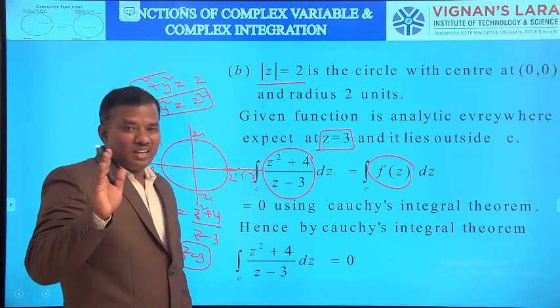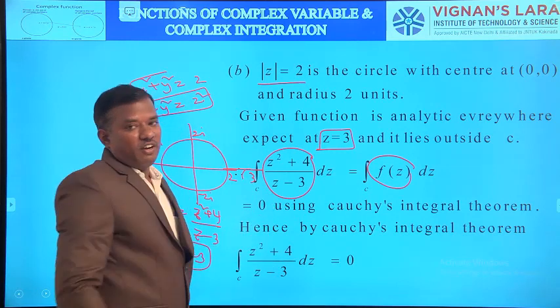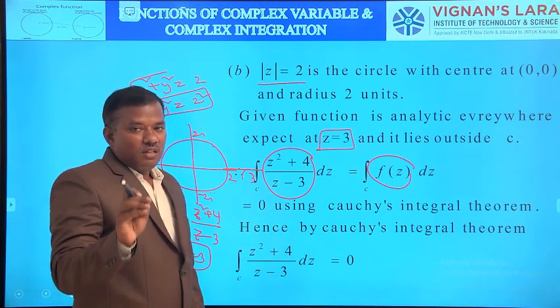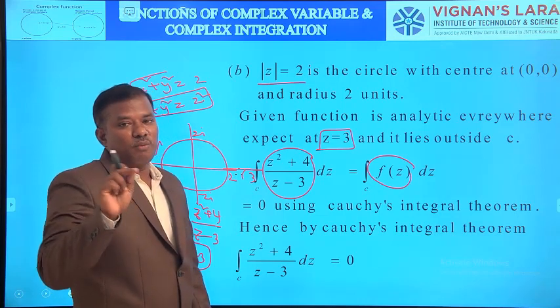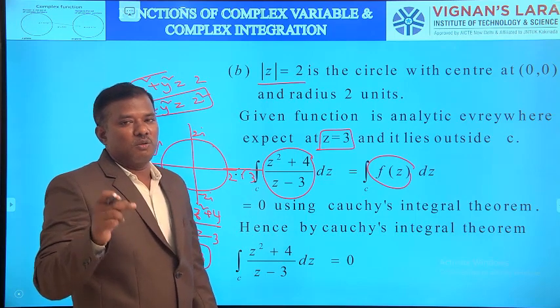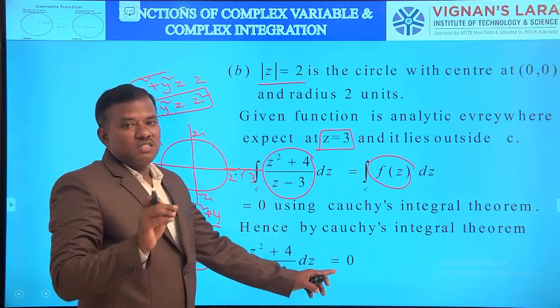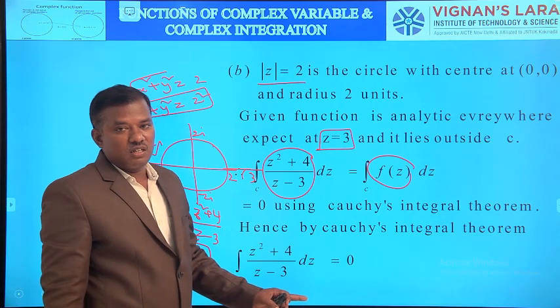Suppose we wish to apply Cauchy's integral theorem, then this total integrand is f of z. Suppose we wish to apply Cauchy's integral formula, then in that case the numerator value is nothing but f of z, and the denominator value is nothing but z minus a, or z minus a whole square, or z minus a whole cube, like that. So here the total integration value is equal to 0 by Cauchy's integral theorem. That is the difference between Cauchy's integral theorem and Cauchy's integral formula.